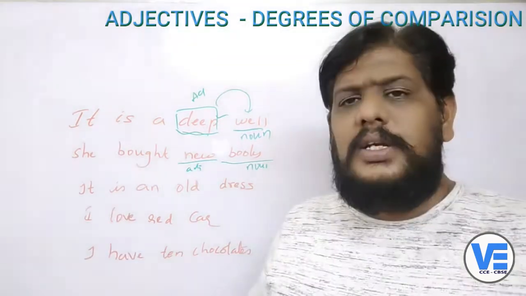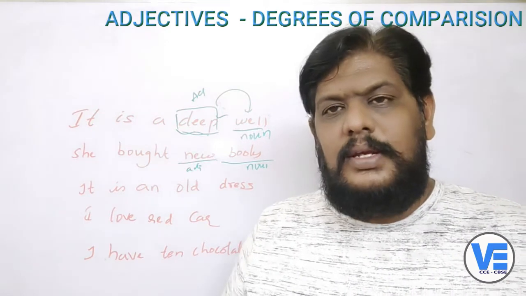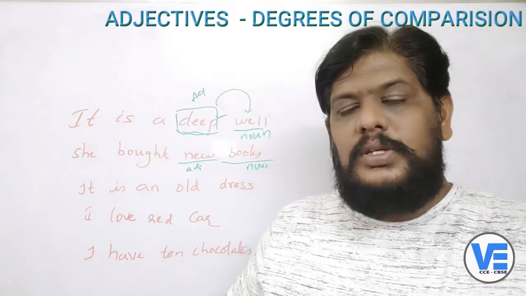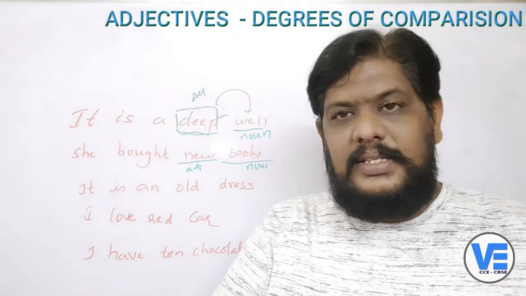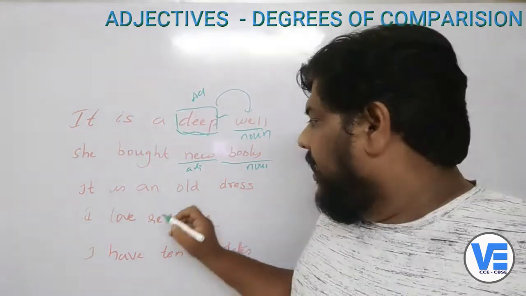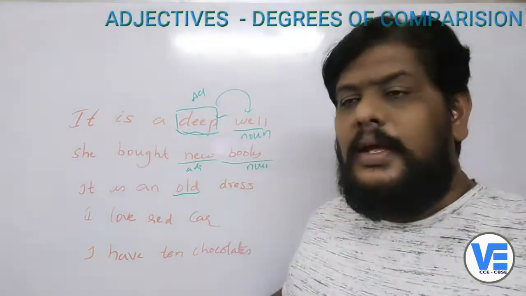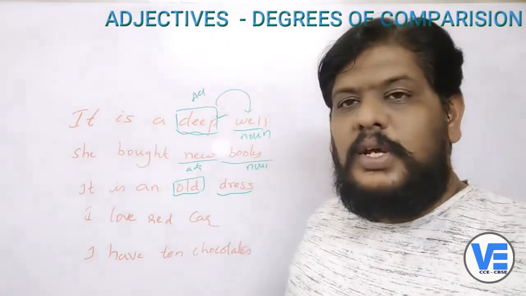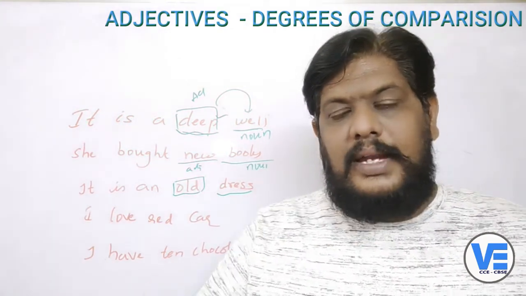It is an old dress. It is a dress, I can say that, but what I'm doing here is I want to make sure everybody understands that this is an old or a new dress. So I have added a word called old, which will describe this dress. So now it is an old dress. This old is also an adjective.